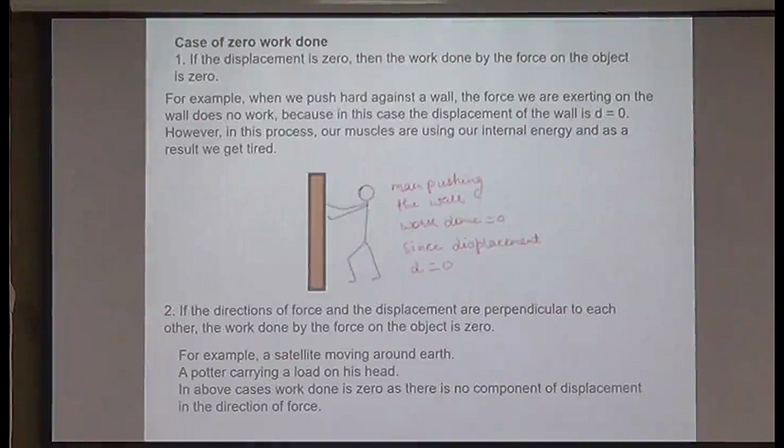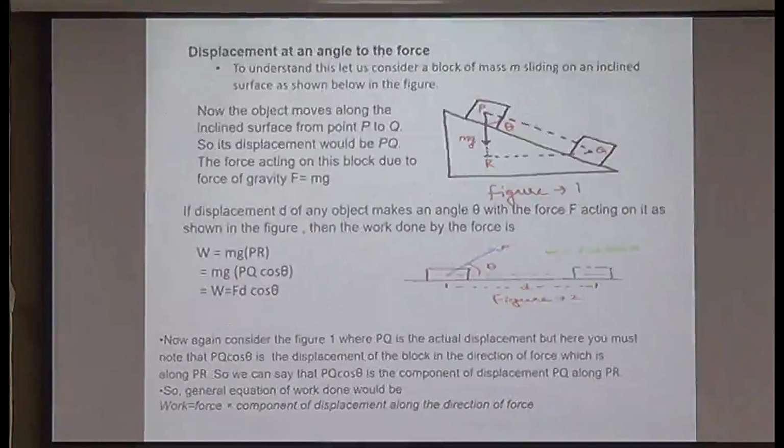Another example can be that force and displacement are at an angle of 90 degrees, perpendicular to one another. Now, why does it happen? It happens because the force does not have a component in the direction of displacement. Let us discuss here. Work done is Fs.